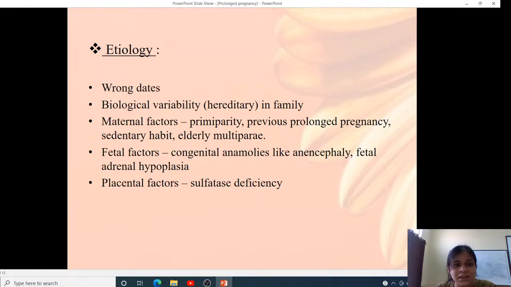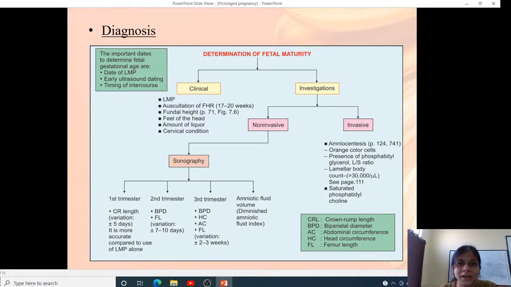In these cases, there is hypothalamic pituitary and adrenal axis dysfunction, which leads to absent release of corticotropin releasing hormone. So the initiation of labor is delayed in these cases. Placental factors include sulfatase deficiency. In placental sulfatase deficiency, there is decreased production of estrogen, so the oxytocin and prostaglandin receptors in the myometrium are decreased, because of which there will be delayed initiation of labor.